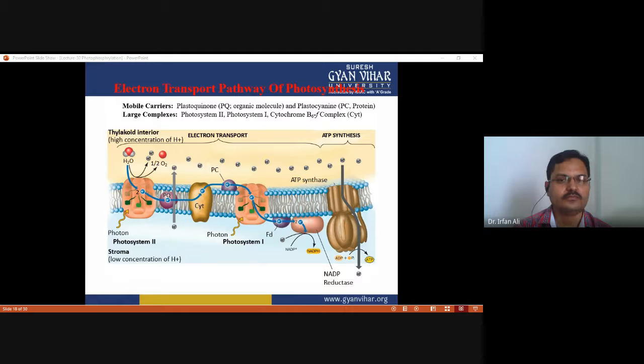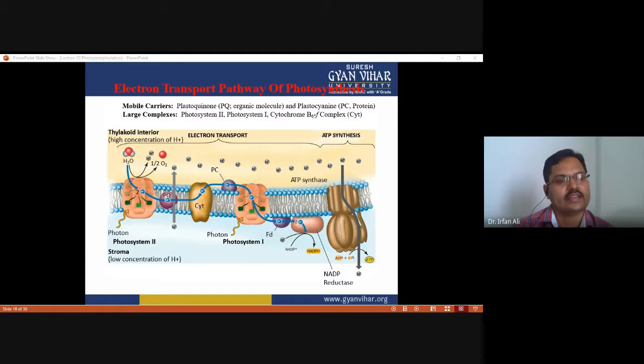At photosystem II, photolysis of the water molecule takes place. This photolysis of water produces oxygen, H+ and electrons. Oxygen is released in the thylakoid space, and hydrogen ions are released in the thylakoid space. But the electron passes on to the electron carrier.